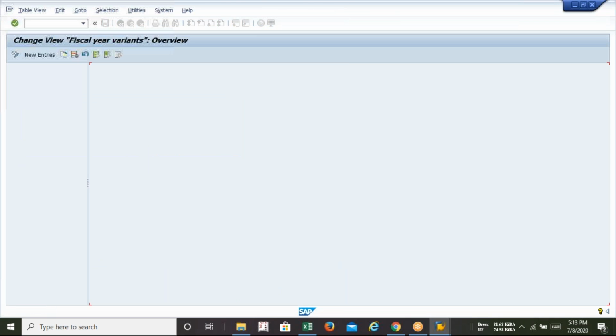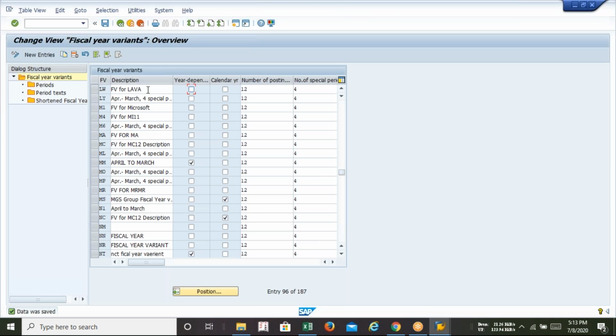So description is not a compulsory part. It's for your future reference. If I mention this description as Lava, I can understand LW is used for Lava. If I leave it blank, then in future there will be a problem recalling whether LW is mine or someone else's. So the description will help you find your own fiscal year variant out of this entire pool of fiscal year variants.